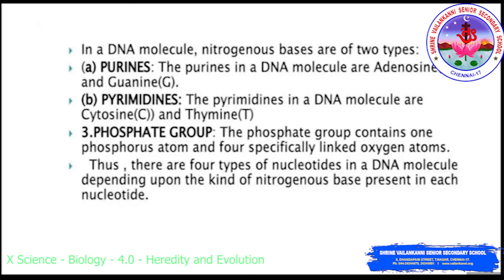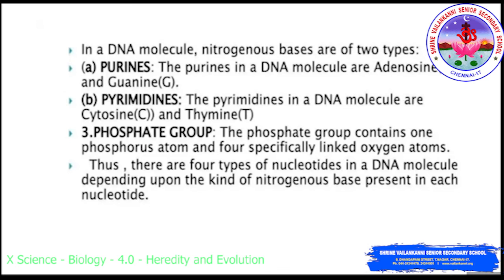Next we move on to the phosphate group. The phosphate group contains one phosphorus atom and four specifically linked oxygen atoms. Thus, there are four types of nucleotides in a DNA molecule depending upon the kind of nitrogenous base present in each nucleotide. I repeat, the bases are adenine, guanine, thymine and cytosine.